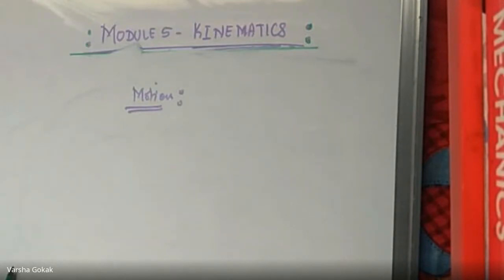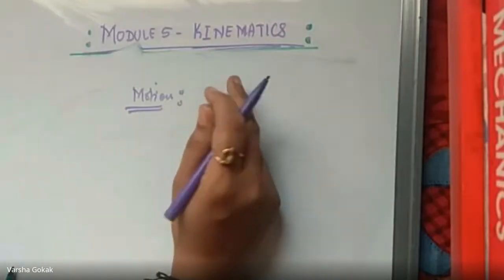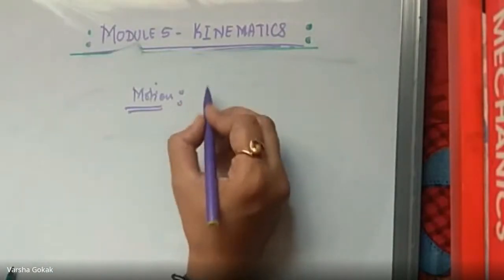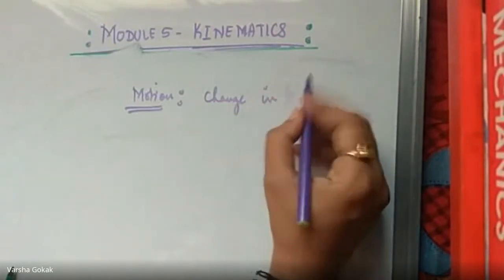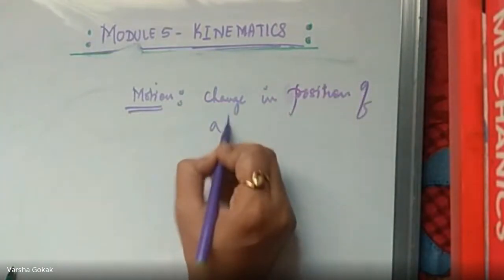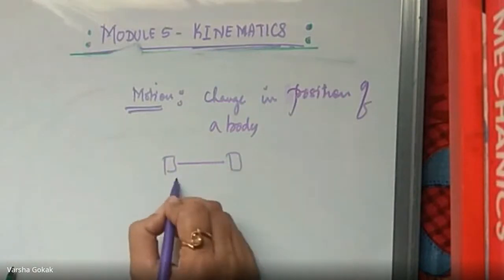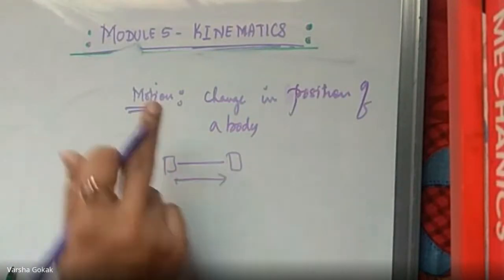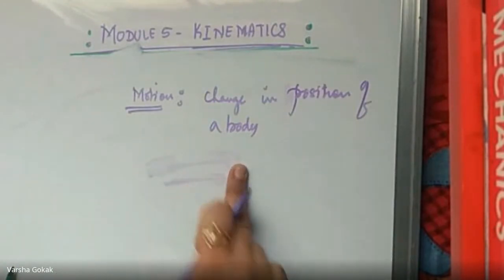What is motion? How do you define motion? Changing of position with respect to time. Yes, good. There is going to be a change in position. Change in position of what? Of a body. The body changes from one place to another place when it moves. It has moved, and this is nothing but motion. So it is change of position from one place to another place with respect to time.